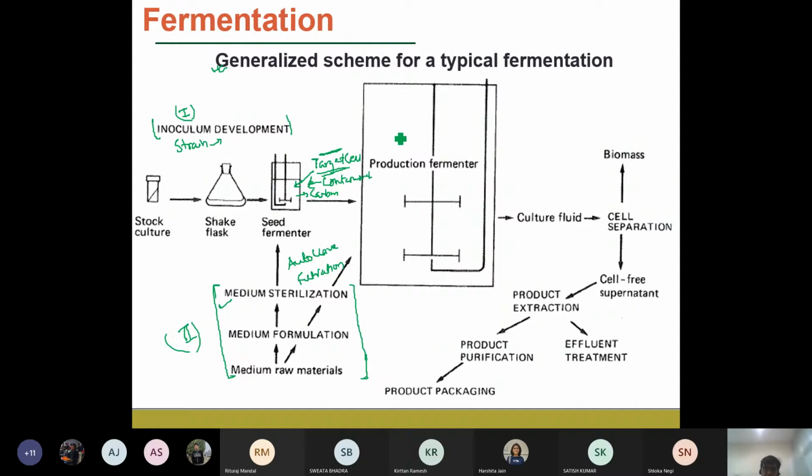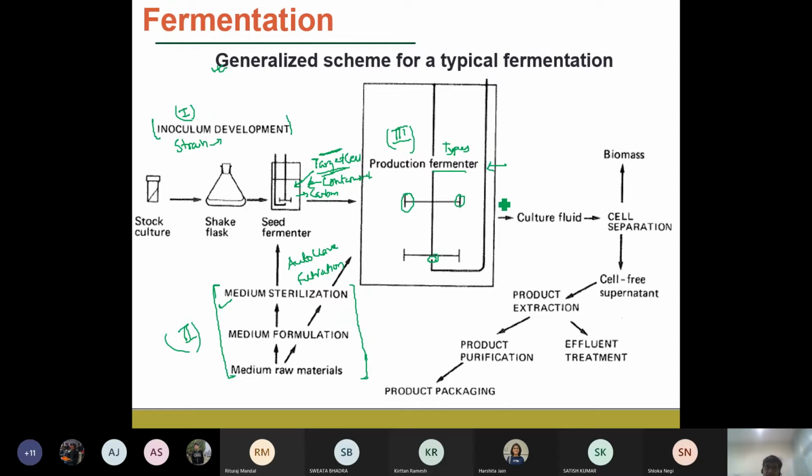Then comes the third part, which is the production in the fermenters, where we look into the designs of impellers and agitators, and what the different types of fermenter systems are. Depending upon the microorganisms and the product being produced, we can select the appropriate type of fermenter.